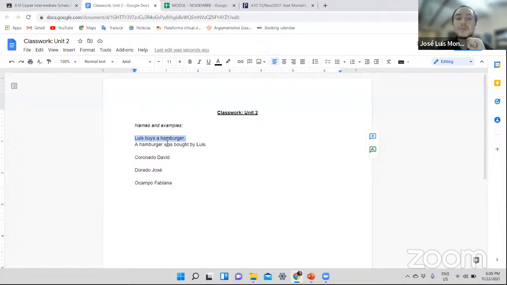Now the rule says that if the main sentence is present, the active voice, the verb to be has to be in present as well. How do you think that we can change then? A hamburger is. Very good. Bought by Luis. Correct. Exactly. So here, Luis does the action, it is active. And here, the subject, a hamburger, receives the action.